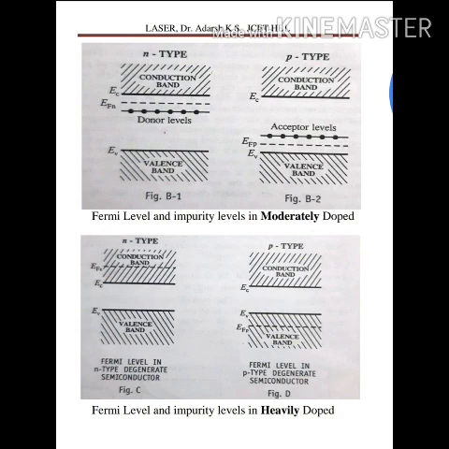In the valence band the holes are present, in the conduction band electrons are the majority carriers, and EV stands for the energy level of valence band and EC stands for the energy level of conduction band, and here it is indicated by EFN, that is Fermi energy of N type material.